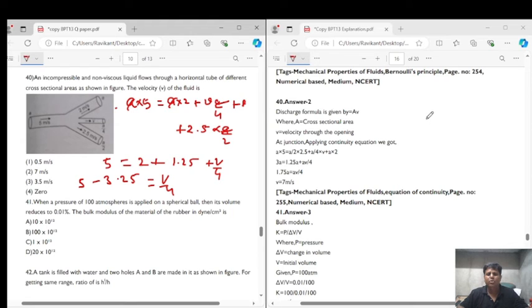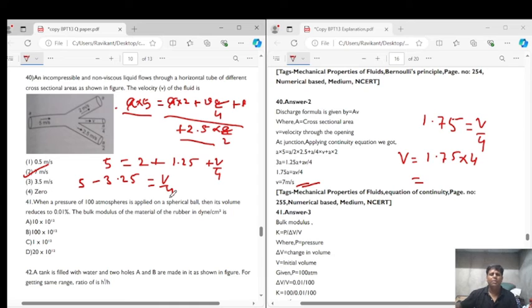So 5 minus 3.25 is equal to 1.75 is equal to v upon 4. V is equal to 1.75 into 4, we get it as 7 meter per second. So v is equal to 7 meter per second. So the correct answer for question number 40 is option 2, that is 7 meter per second, right? So we have simply applied the principle of continuity. This is A into 5 is inlet and the rest of the things are outlets, right? So the question number 40 has the correct answer option number 2.